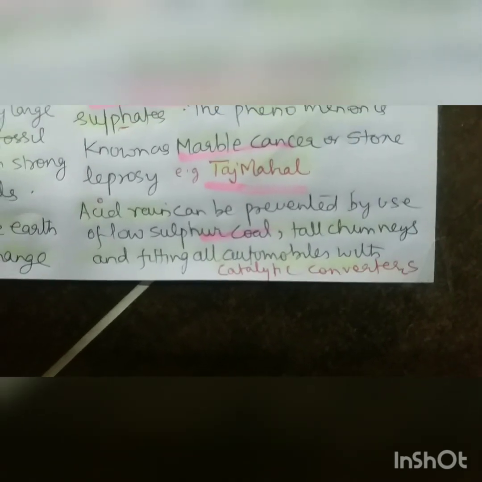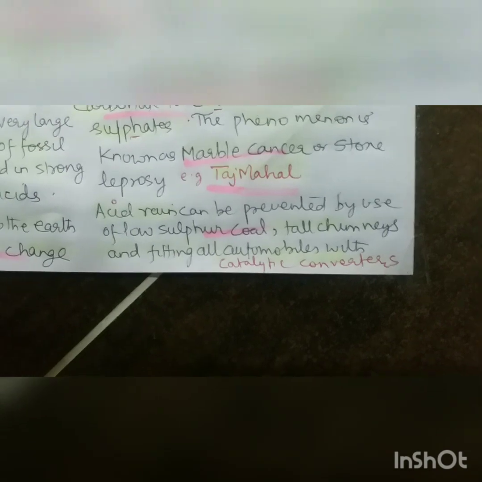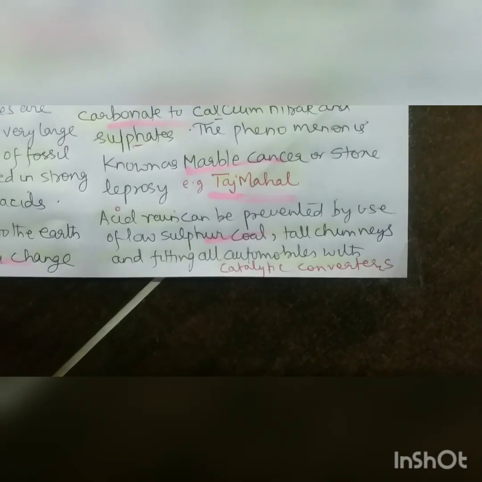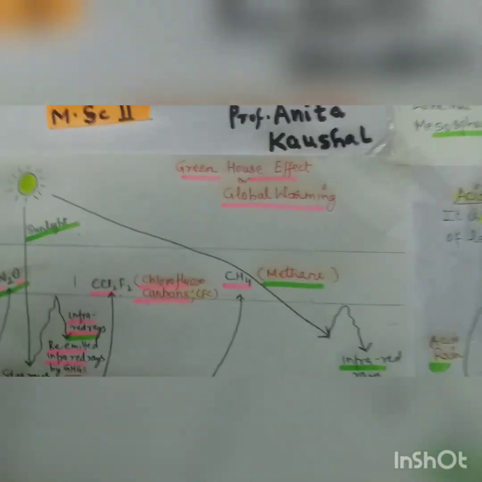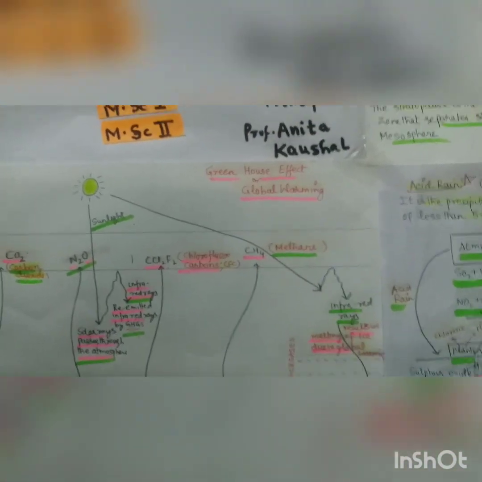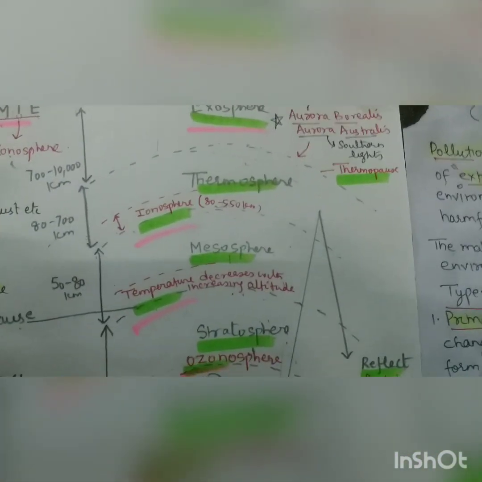Acid rain can be prevented by using low sulfur coal and tall chimneys, and we can also use automobiles with catalytic converters, like we are using Euro 3, Euro 4. So this is how we can prevent acid rain and the global greenhouse effect. Very important aspects, these two. And besides that, what we did today is the atmosphere layers.